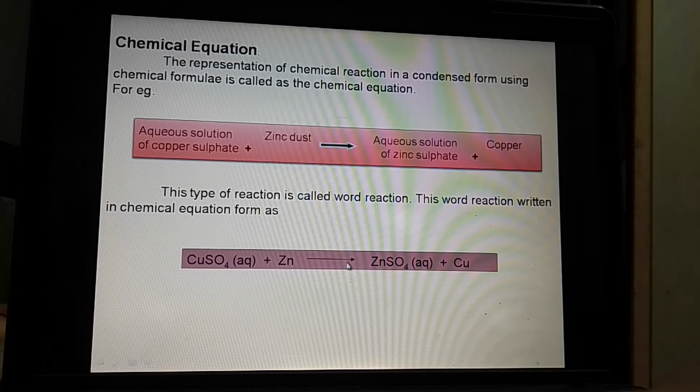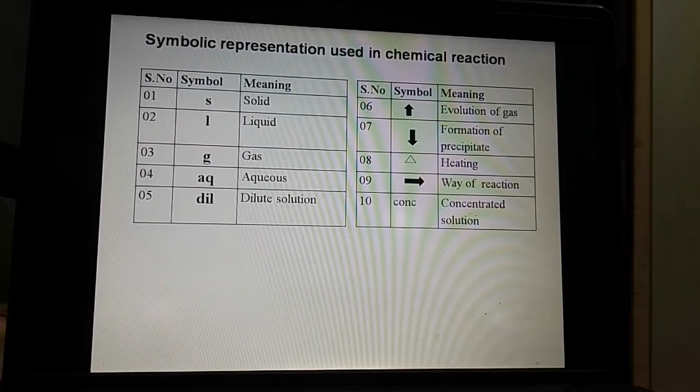This arrow will indicate the direction of the reaction. Okay, when reactants are converted into the product, we always write reactant on the left hand side and product on the right hand side of the reaction. These solid, liquid and gas represent the states of that particular substance.